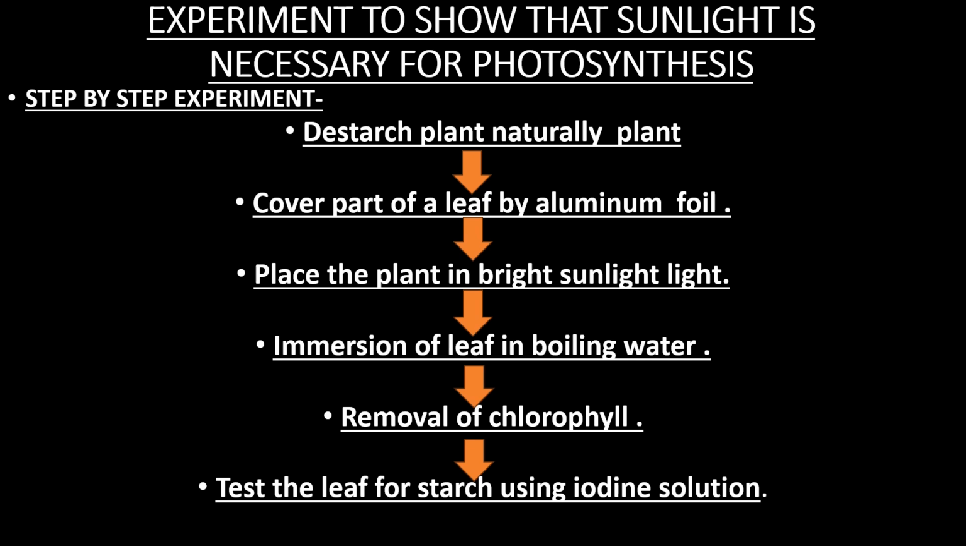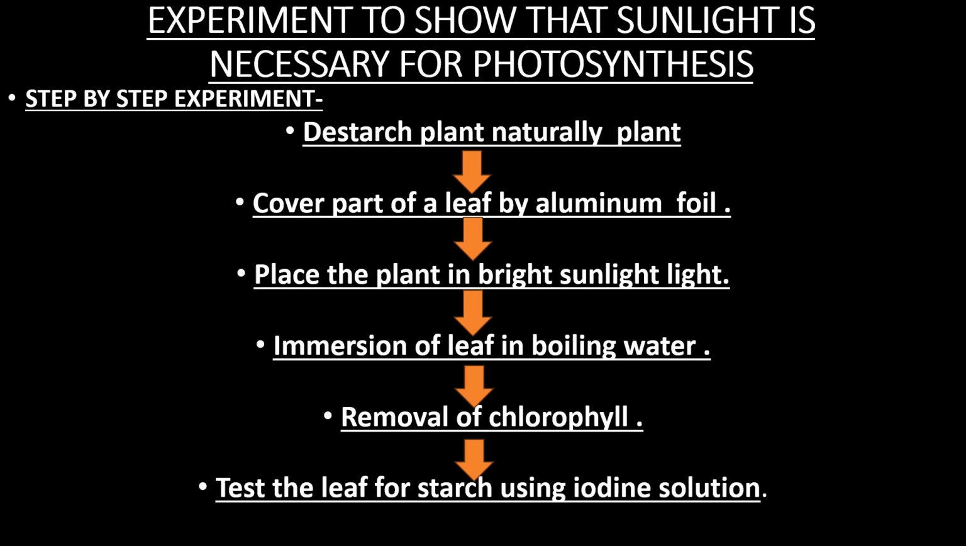So we will boil the leaf in alcohol by this process, and by boiling it in the alcohol, all the chlorophyll is removed. When chlorophyll is removed, then we will pour some iodine over this leaf.